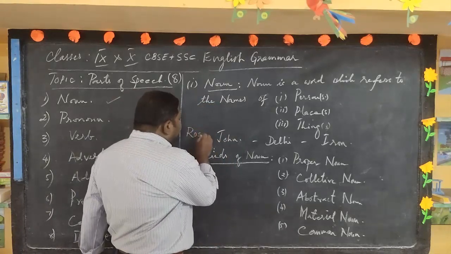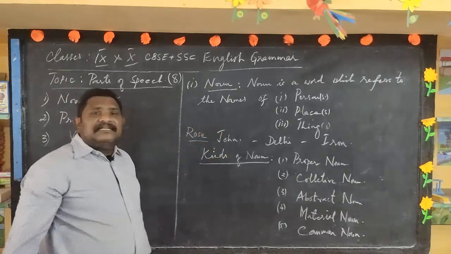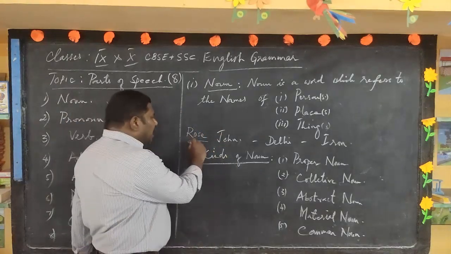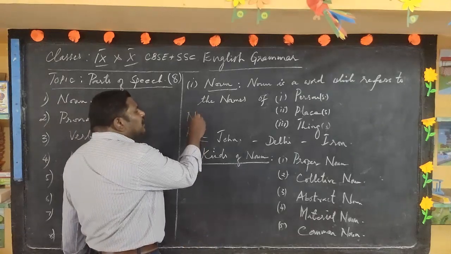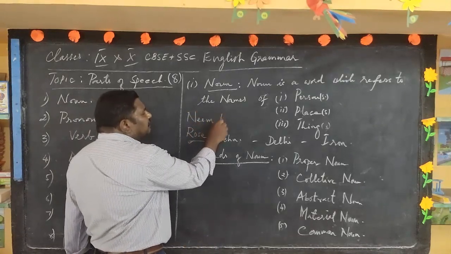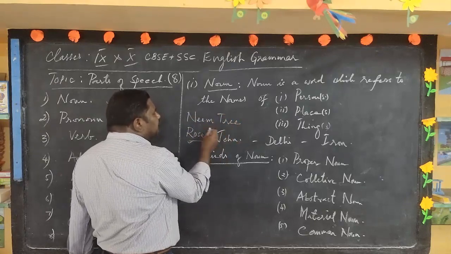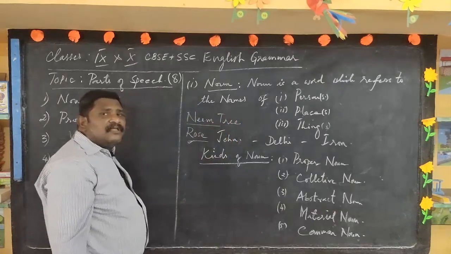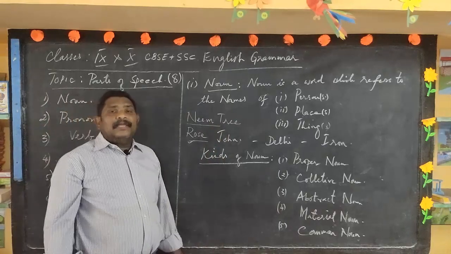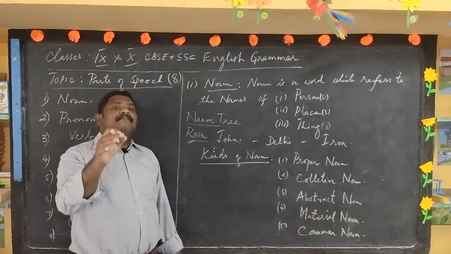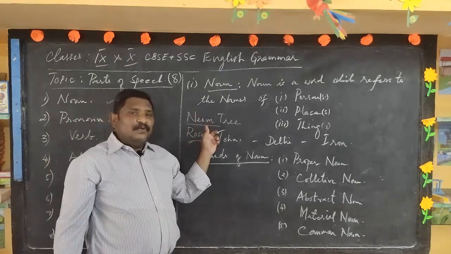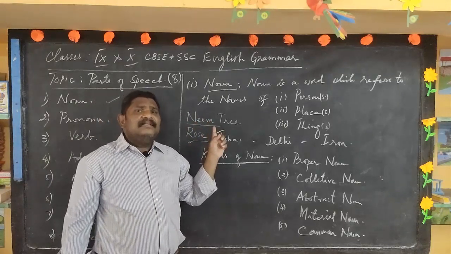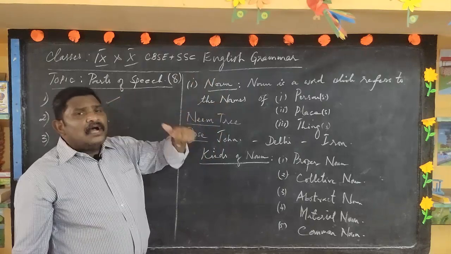Similarly, neem tree is the name of a tree, a specific name allotted to that particular tree. Therefore, it is called a noun. So noun is what?